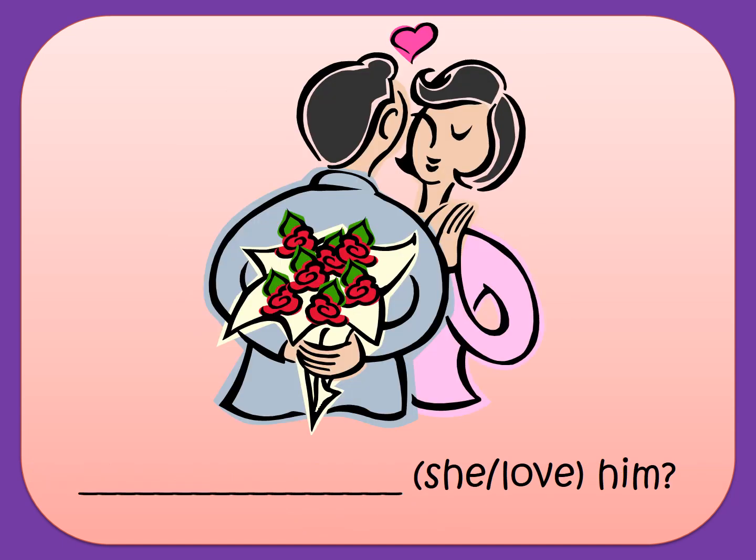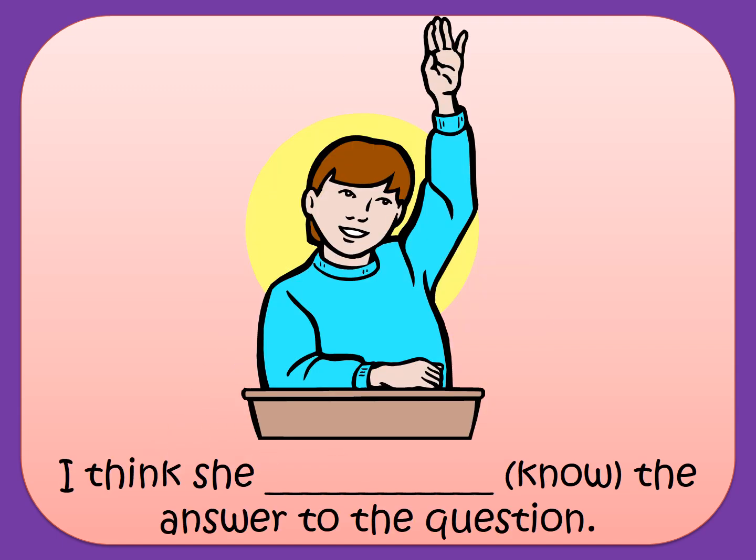She love him. What do you think? It's a question. Love, I can never ever put it in the continuous. So I'll say, does she love him? I think she know the answer to the question. So know is describing a state, so it's from the state verbs. I'll say, I think she knows the answer to the question.